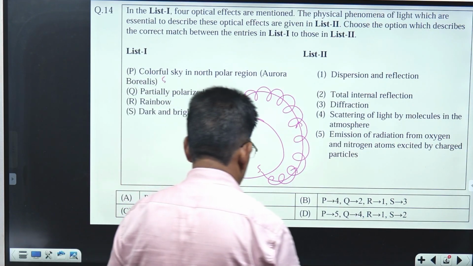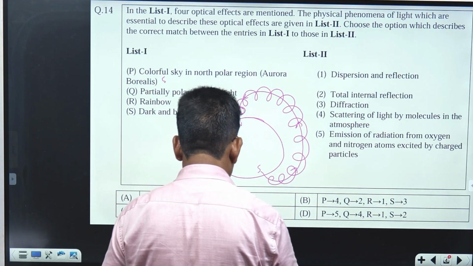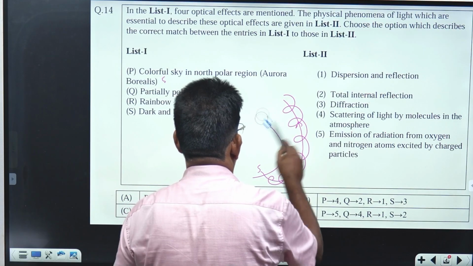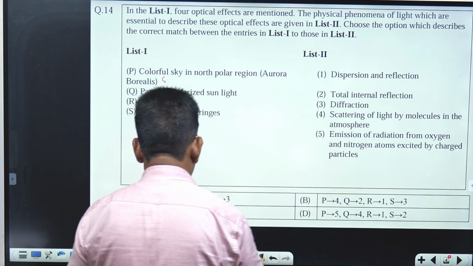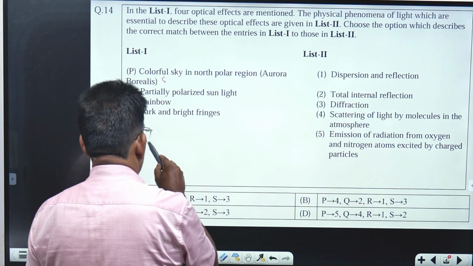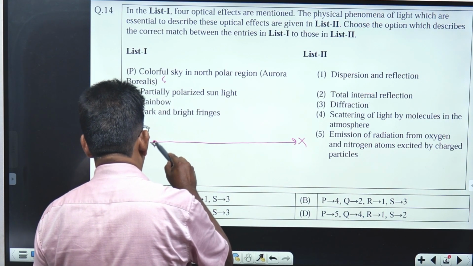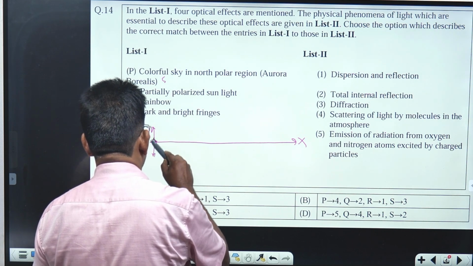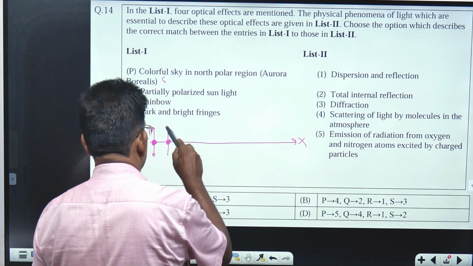Partly polarized sunlight. You know, sunlight is unpolarized light. And this unpolarized light passes through atmospheric air. So I'm indicating the unpolarized light by light propagating along the X direction, with this notation: double arrows along the Y direction, dots along the Z direction.